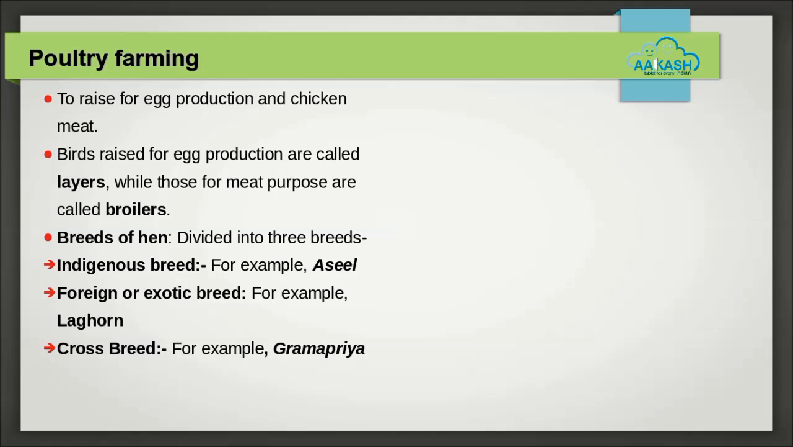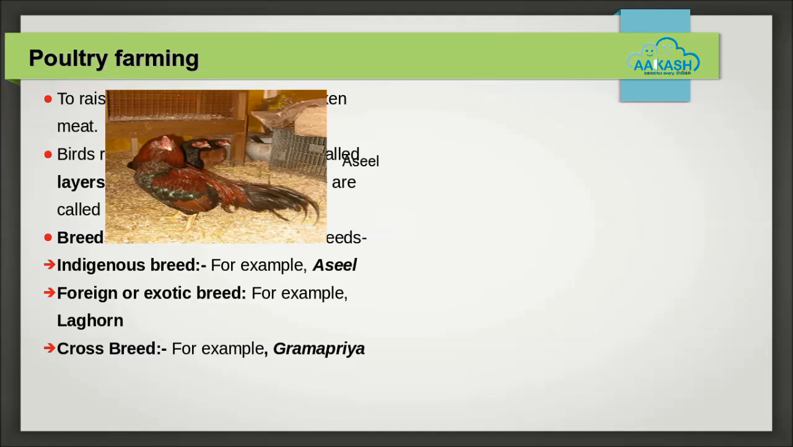Poultry farming. Poultry farming is the breeding of fowls for egg production and for the meat, which are the best sources of proteins and fats. Birds which are farmed for eggs are called layers, and those for meat purposes are called broilers. Breeds of hen are divided into three categories.